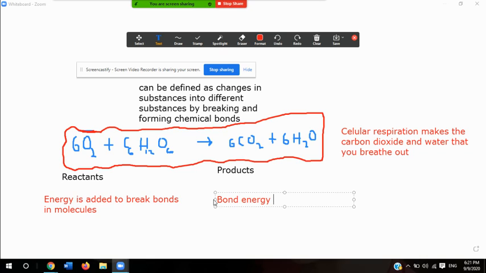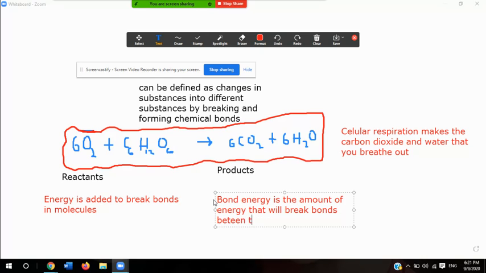Bond energy is the amount of energy that will break a bond between two atoms.